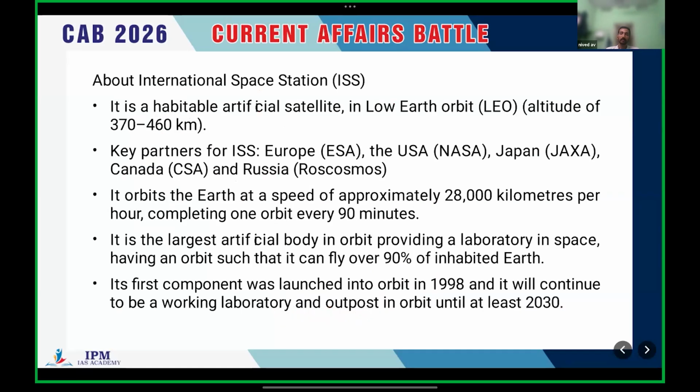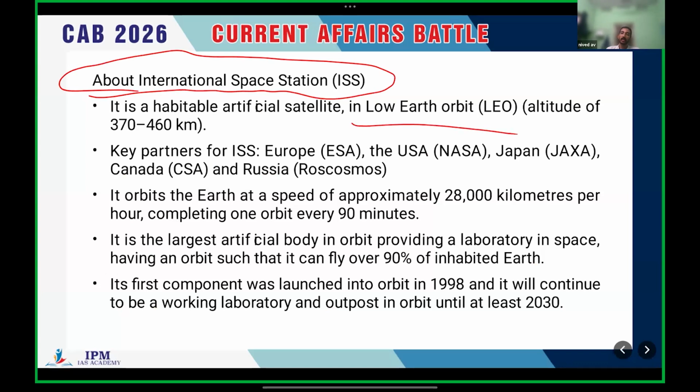So that's all about Gaganyaan missions and Axiom missions. Next we have to deal with the International Space Station. Clear. It is in the low Earth orbit, around 370 to 460 kilometers above Earth. It is a habitable artificial satellite, a huge one. You might have seen that in several Hollywood movies. That's the same International Space Station.